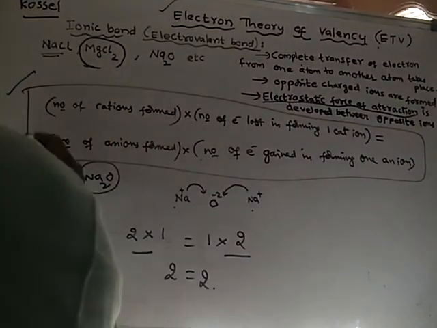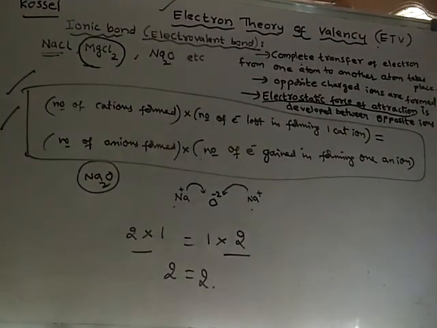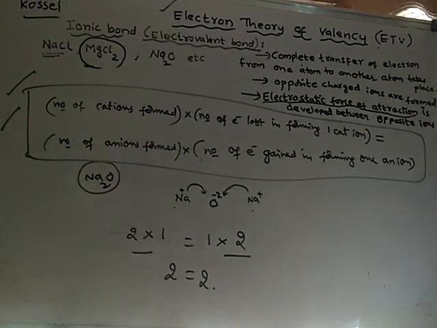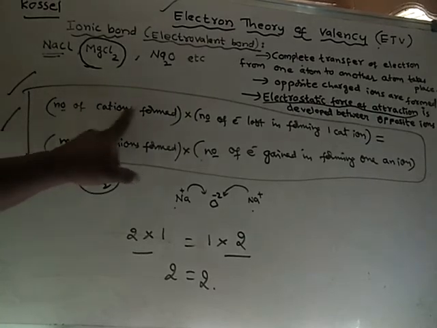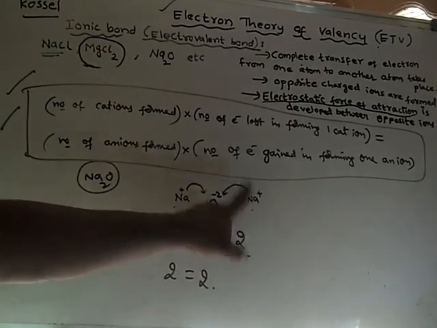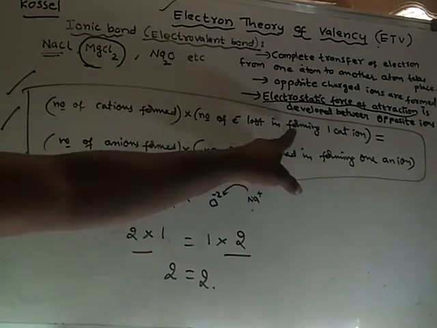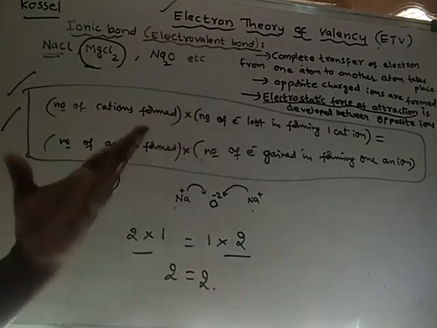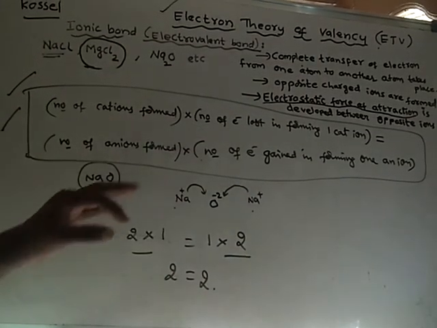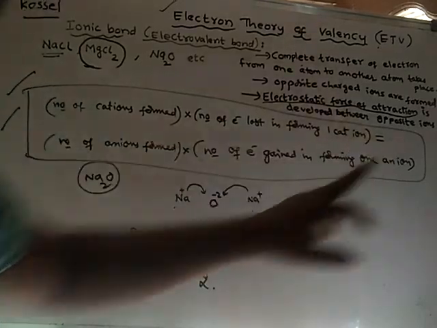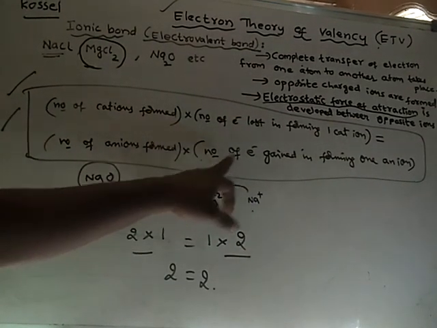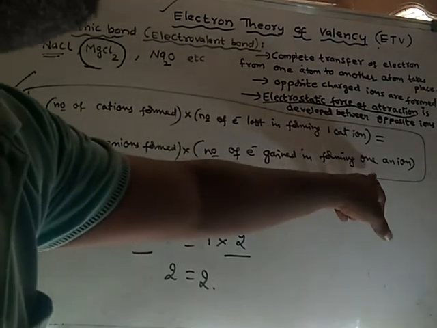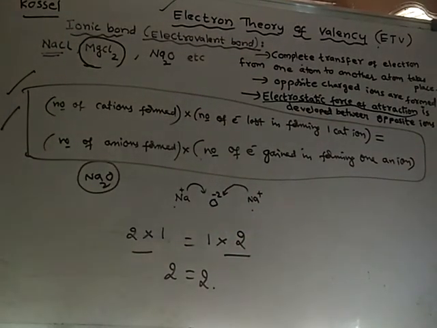This formula may sometimes be helpful to calculate some problems, so just note it. Number of cations formed into number of electrons lost in forming one cation is equal to number of anions formed into number of electrons gained in forming one anion. That is the formula.